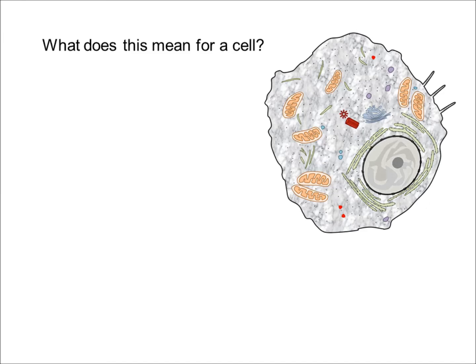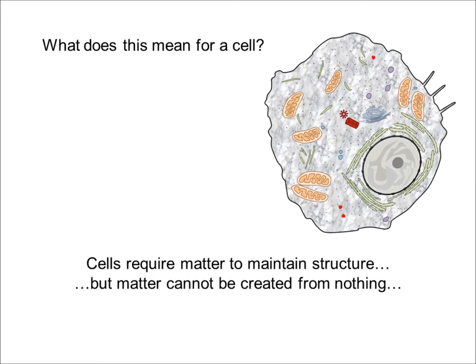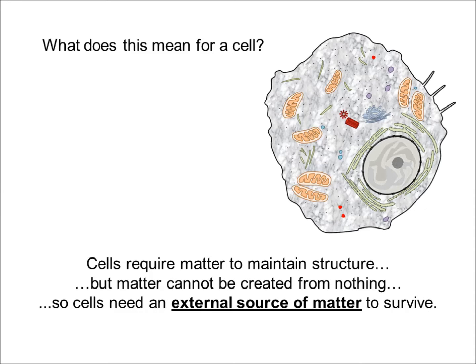Here's our cell. Cells require matter to maintain structure. I talked about this in the last video. Matter cannot be created from nothing. Therefore, if a cell is going to maintain its structure and it can't produce matter from nothing, it needs an external source of matter if it's going to survive. It's not enough for the cell to simply be. It has to have matter coming in, and it can't just keep recycling its own internal matter. It has to bring in new matter. That's what this law says. Matter can be neither created nor destroyed. This, as we can see here, is what the law means.